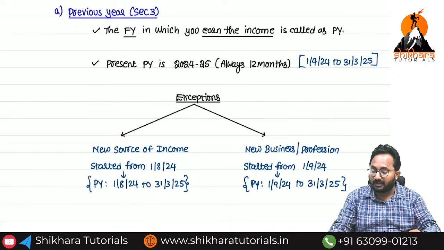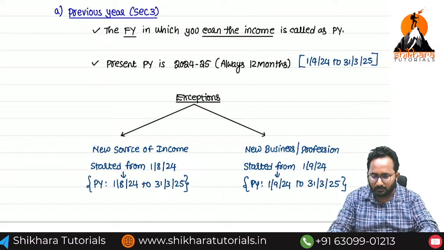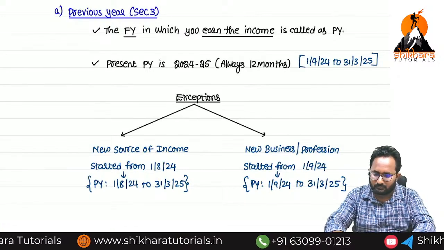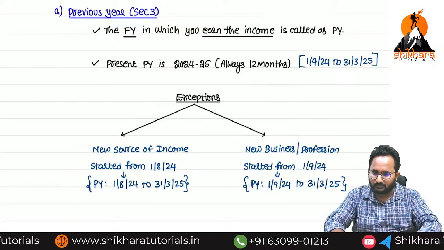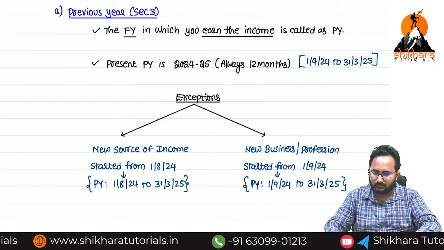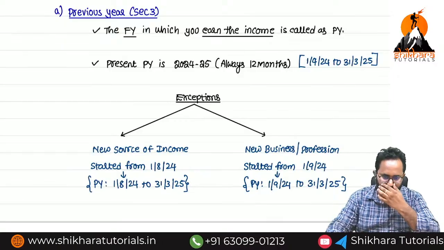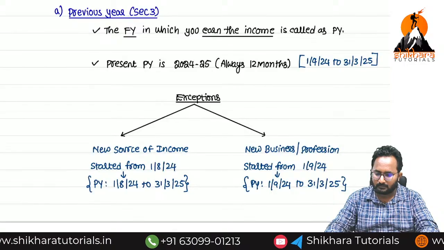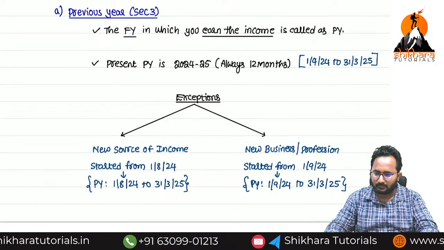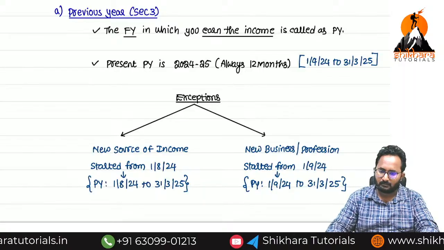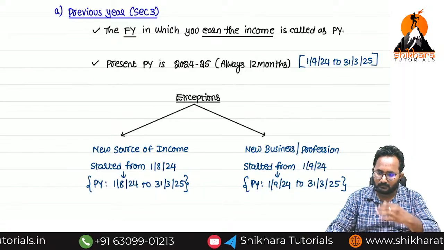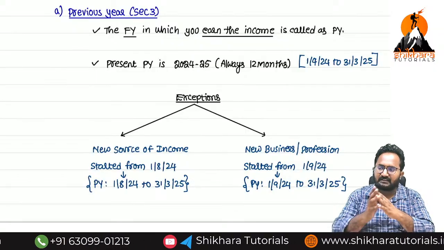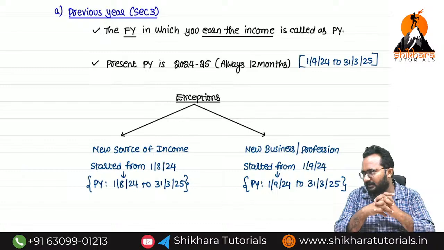Now I want to define the assessment year also. Person definition: section 2, subsection 31.